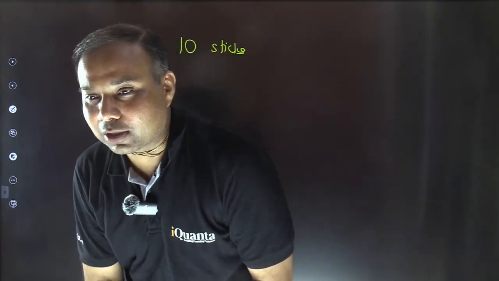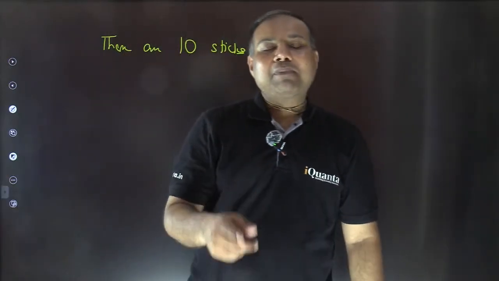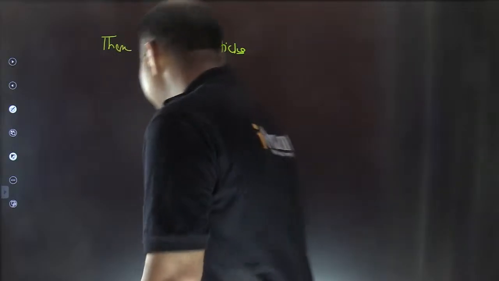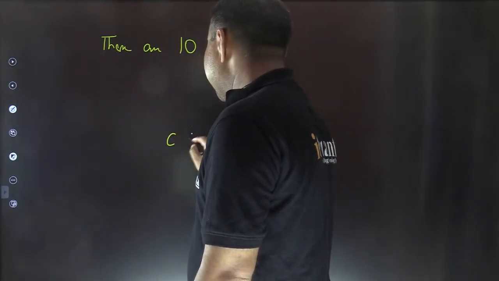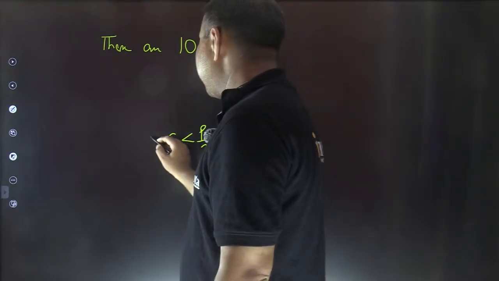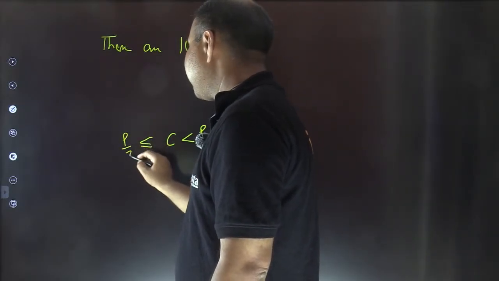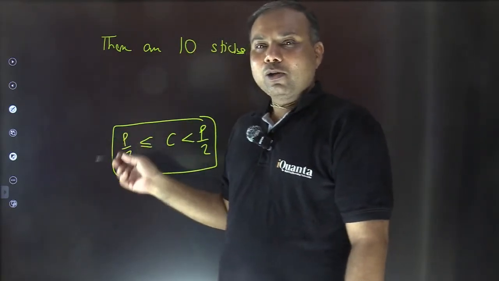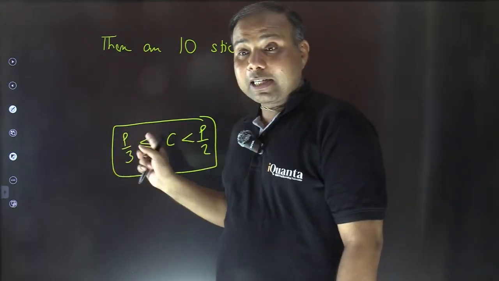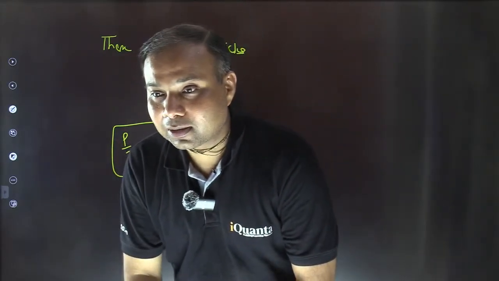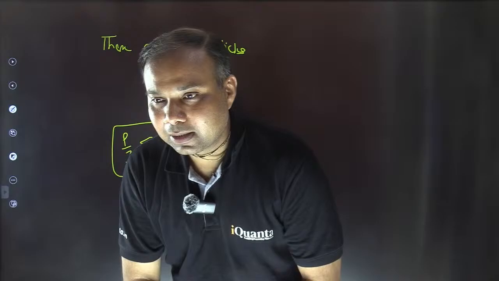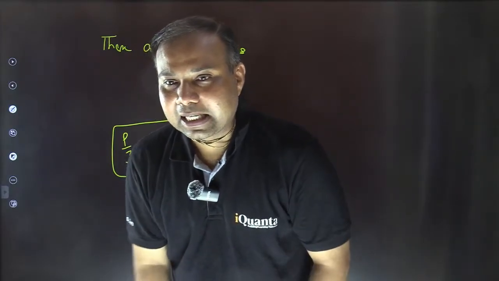Yes, exactly, Mohnish. Good. So in terms of shortcut, if you wish, we discussed that the longest side should be smaller than P by 2 and should be greater than or equal to P by 3. Excellent. That can be mentioned like this. If C is the longest side, then C should be less than P by 2 for sure, and it should be greater than or equal to P by 3. If the parameter is a multiple of 3, in that case we can do it P by 3, or otherwise it would be more than that. We are considering the integral values here. Excellent. Is it okay? Yes, that's true. I hope it is clear to everyone now.